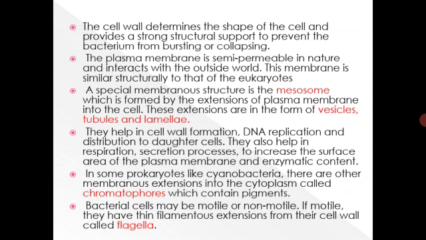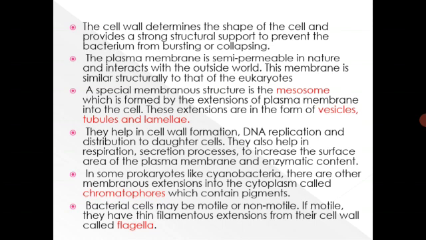A special membranous structure is the mesosome, which is formed by the extensions of plasma membrane into the cell. These extensions are in the form of vesicles, tubules, and lamellae. They help in cell wall formation, DNA replication, and distribution to daughter cells. They also help in respiration, secretion processes, to increase the surface area of the plasma membrane and enzymatic content. In some prokaryotes like cyanobacteria, there are other membranous extensions into the cytoplasm called chromatophores, which contain pigments.